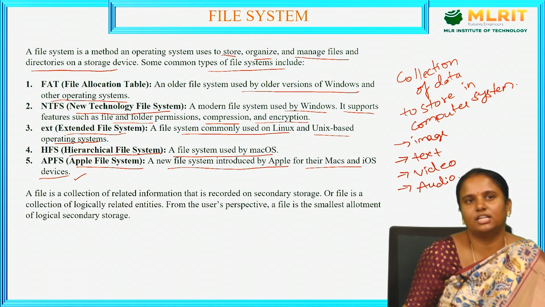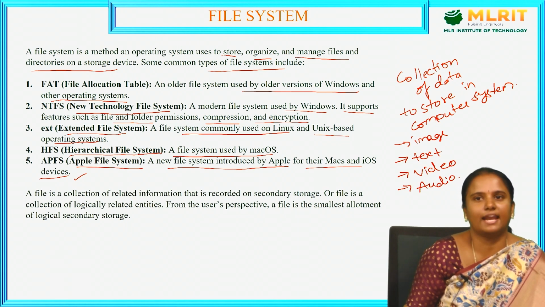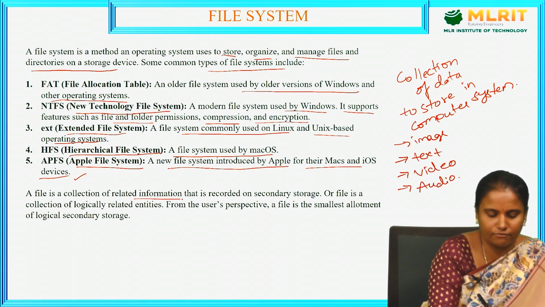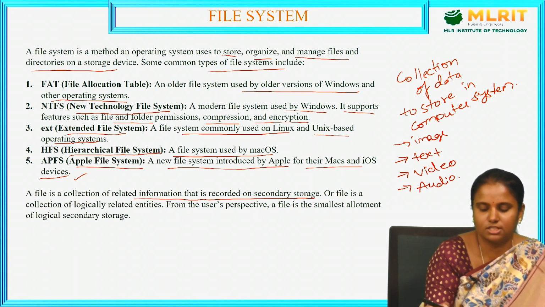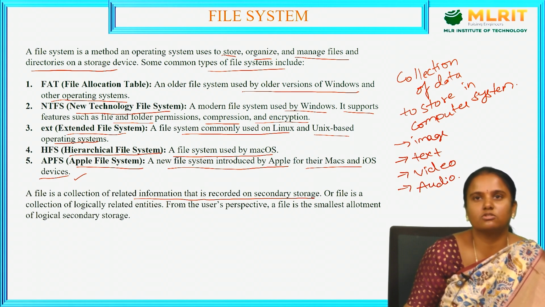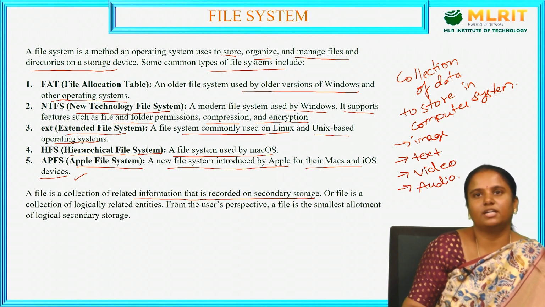File allocation table, new technology file system, extended file system, hierarchical file system and Apple file system. These five systems are used for the files. Next, a file is a collection of related information that is recorded on secondary storage. So it is nothing but, as I have already said, a collection of data. It is used to store data in the computer system.